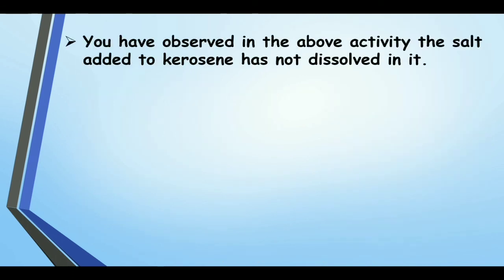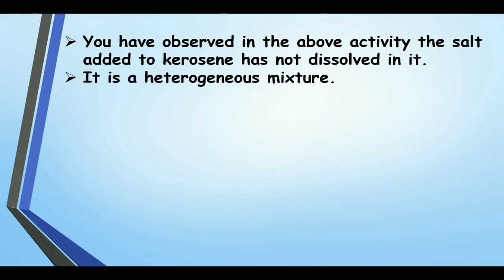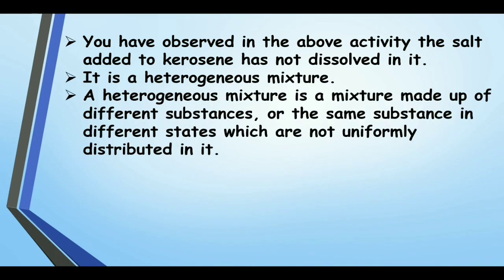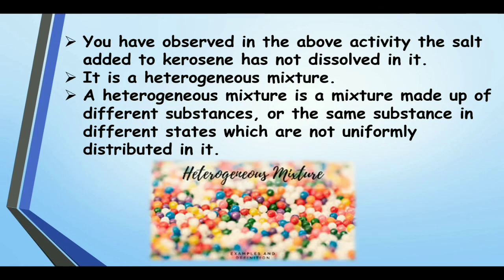The mixture of salt and kerosene is an example of a heterogeneous mixture. A heterogeneous mixture is a mixture made up of different substances or the same substance in different states which are not uniformly distributed in it. You can see the heterogeneous mixture of different colored balls.